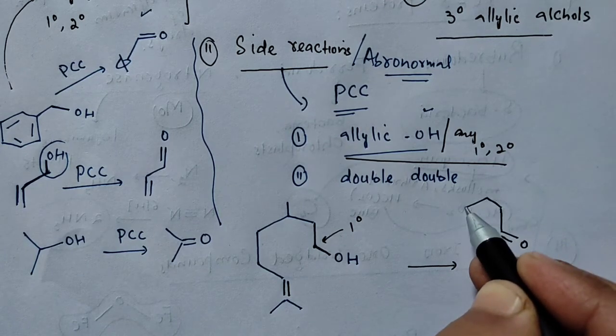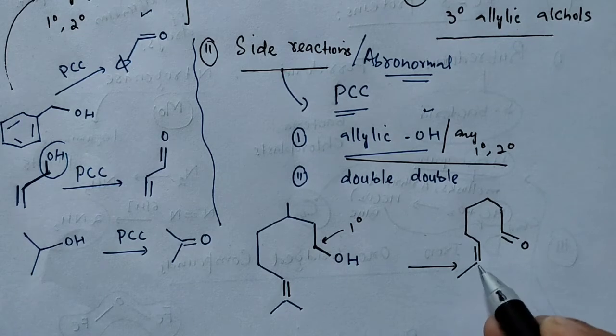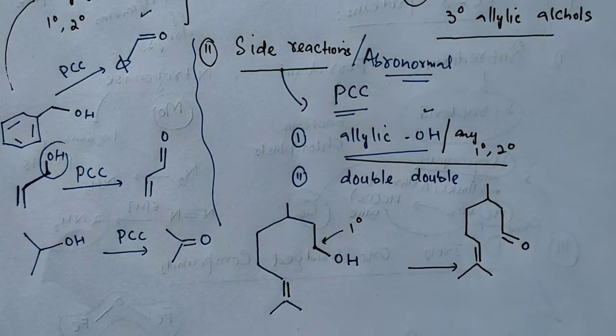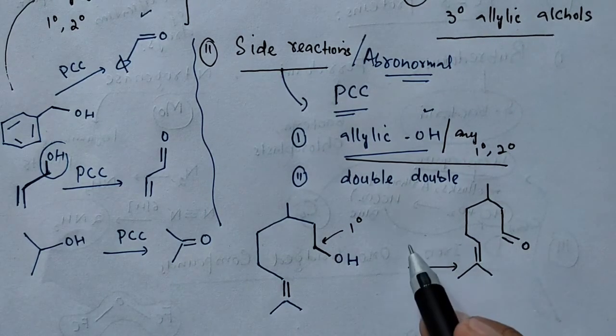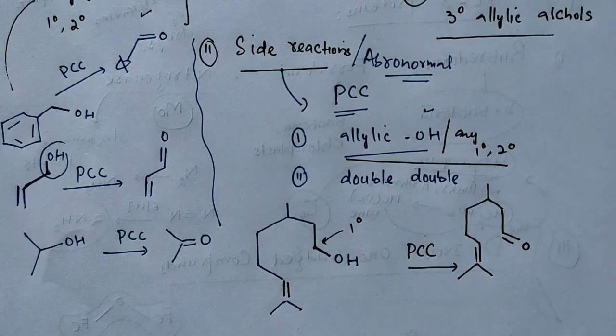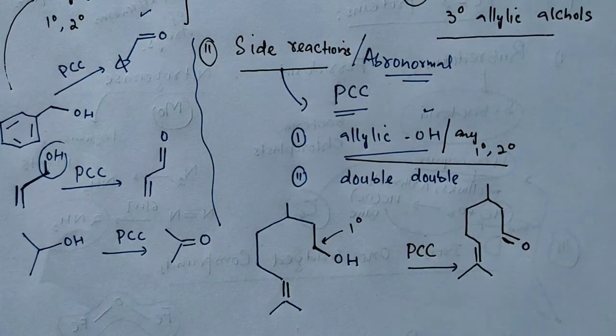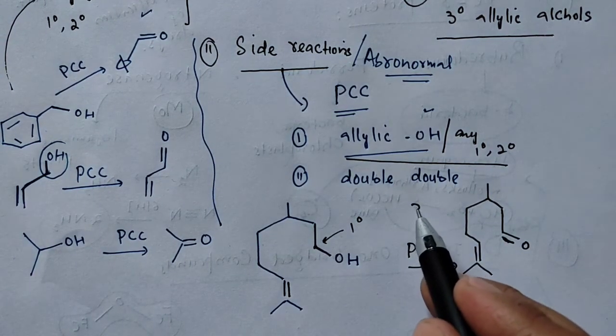Normally it should be like this. So this is the normal procedure we expect in presence of pyridinium chlorochromate. But that is not the case. Now we'll discuss why.